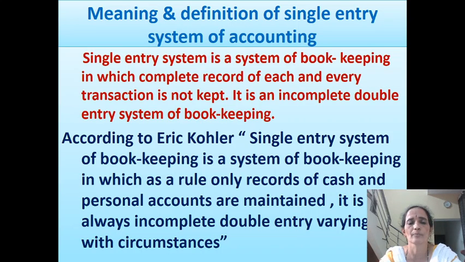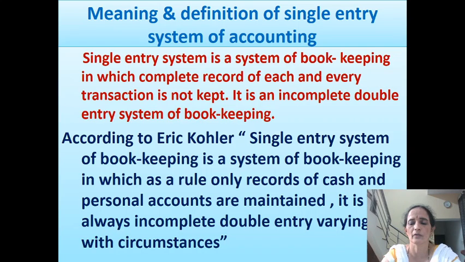According to Eric Kohler, single entry system of bookkeeping is a system of bookkeeping in which, as a rule, only records of cash and personal accounts are maintained. It is always incomplete double entry varying with the circumstances. So he has clearly stated that under single entry system of bookkeeping, all records are not kept. Only records of cash and personal accounts are maintained. Accounting records are incomplete here, and no rules are followed for maintaining them.